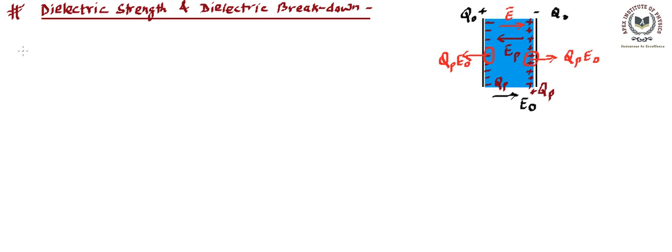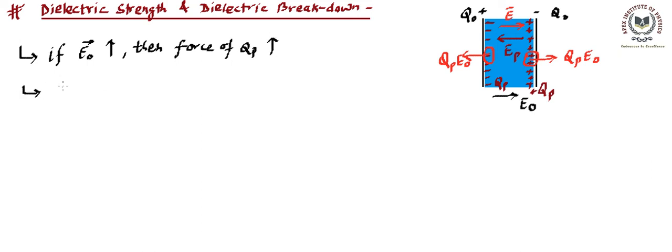So let me in short write what this means. It simply says, if the external electric field that we applied is increased, then the pulling force or removing force on the polarized charges increases.